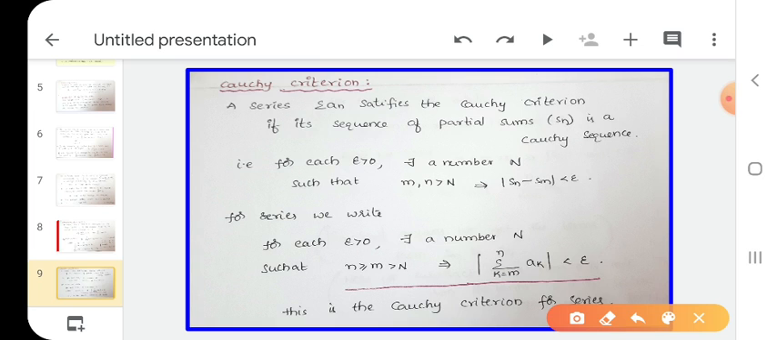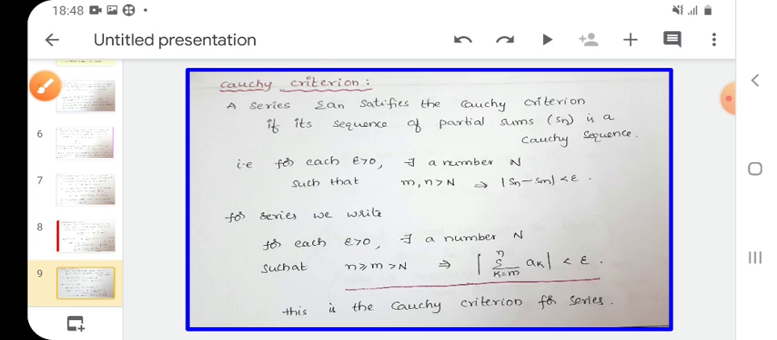Next, the Cauchy criterion. In sequences, if the sequence is convergent, it is automatically a Cauchy sequence. Similarly, if a sequence is a Cauchy sequence, it is automatically convergent. That means if and only if a sequence is convergent, it is Cauchy. If the sequence is Cauchy, it is automatically convergent. Now see here, the Cauchy criterion in series.